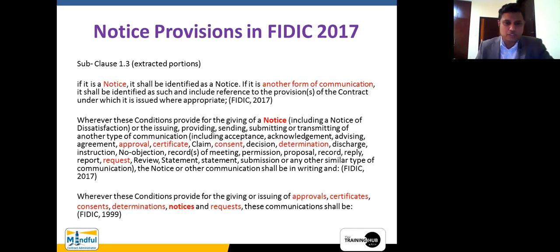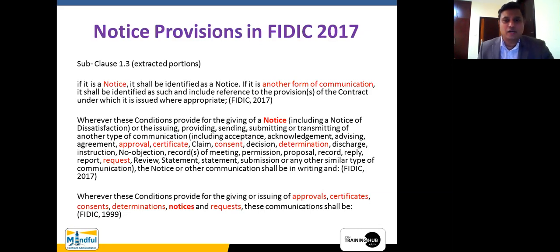Now let me just read the third paragraph first. I hope that you can see that one. It says, wherever these conditions provide for the giving or issuing of approvals, certificates, consents, determinations, notices and requests. See, the word notices is there, but it is not a defined term. This is what is very important that needs to be identified within the FIDIC 2017 version.